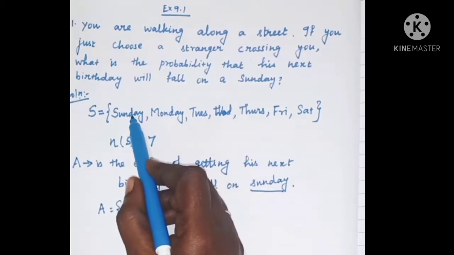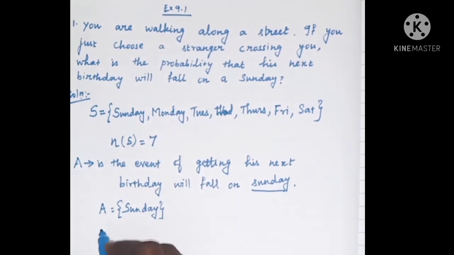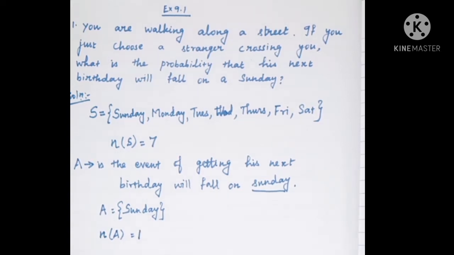Here we have only one Sunday. You write that Sunday in the elements of A. Now we write n of A, the number of elements in the set A. How many elements are there in the set A? There is only one element.